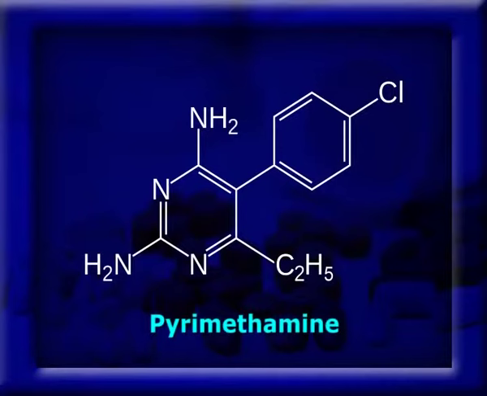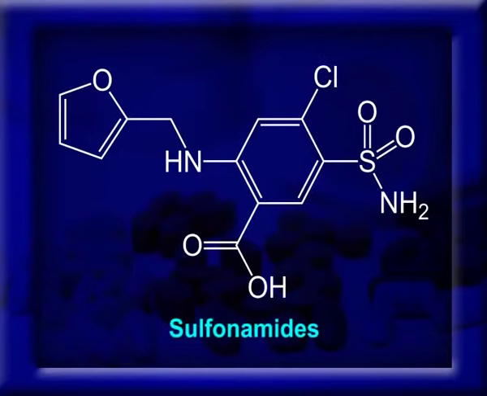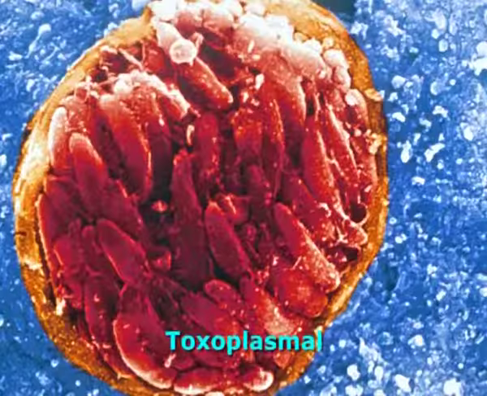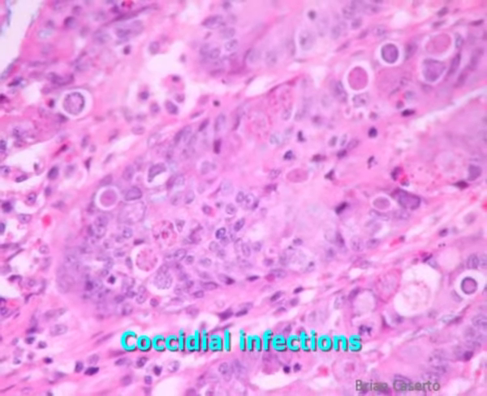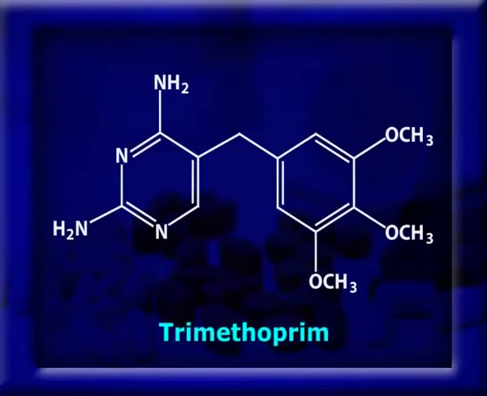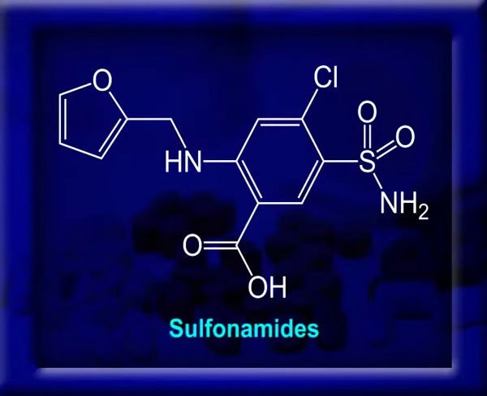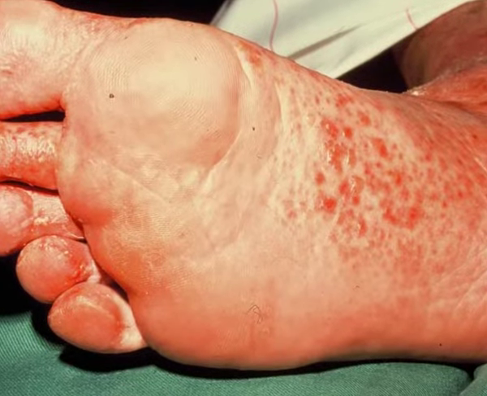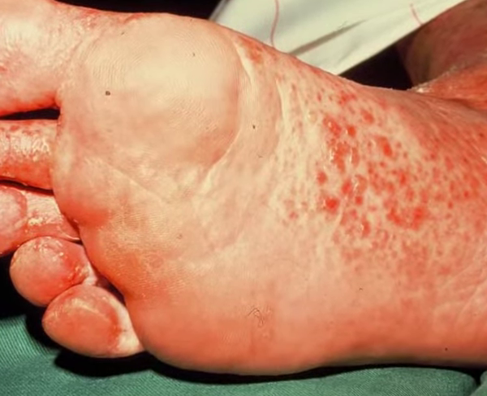Since then, combination of pyrimethamine as shown in figure and sulfonamides have been used for the treatment of plasmodial, toxoplasmal and coccidial infections. Combinations of trimethoprim and sulfonamides have also been used for a number of bacterial infections, which is shown in figure. This synergism is clearly a consequence of the sequential arrangement of the twin loci of inhibition.